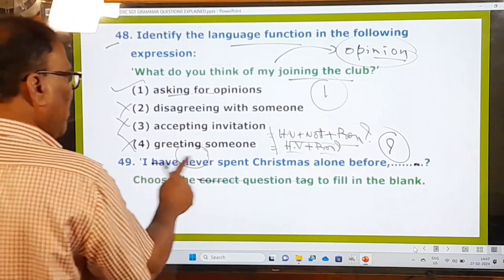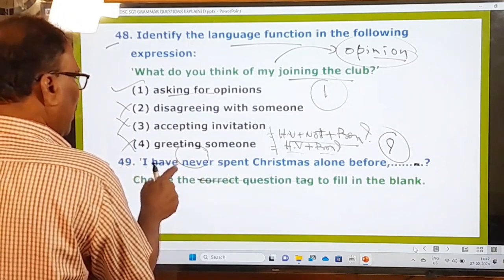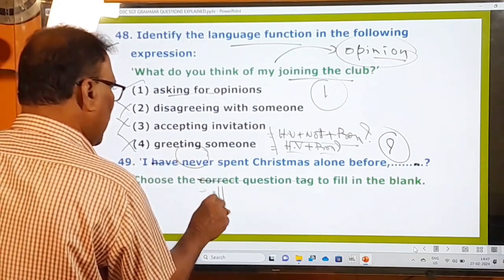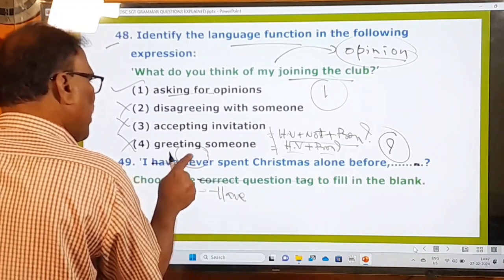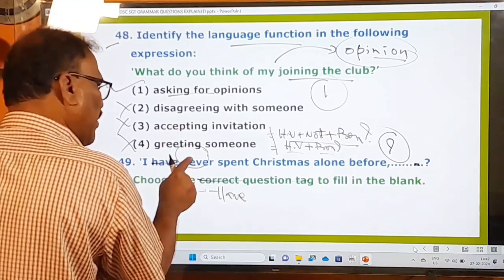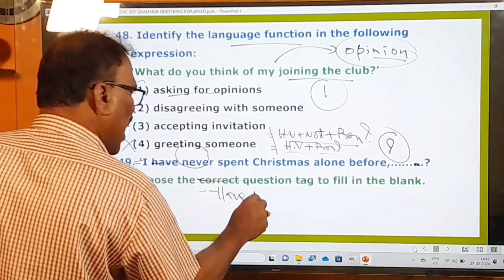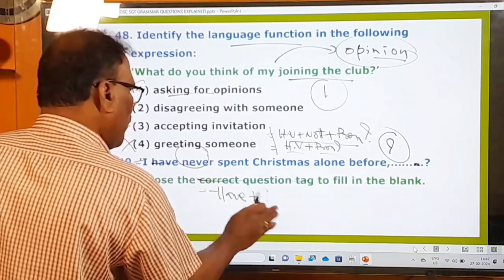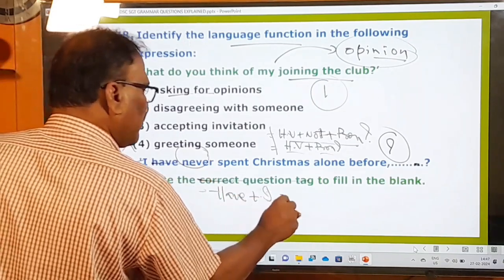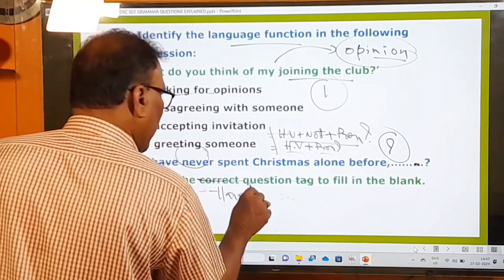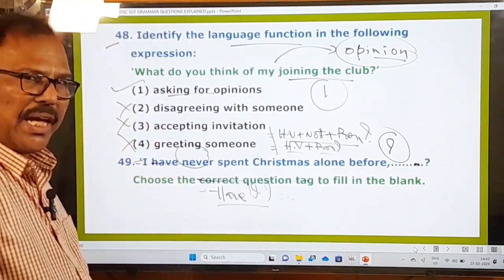So here I have never spent. This is given in the present perfect. So here the helping verb is "have". But remember, "never" is there. Never is a negative word and therefore it's a negative statement. That's why have plus pronoun. What is the pronoun used here? I. Have I. That means you must say "have I". That must be your question tag.